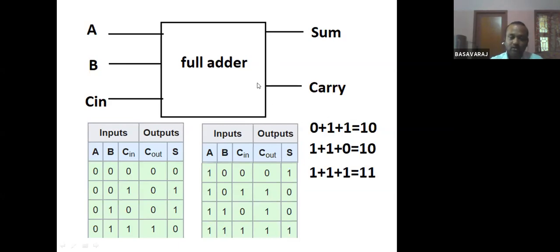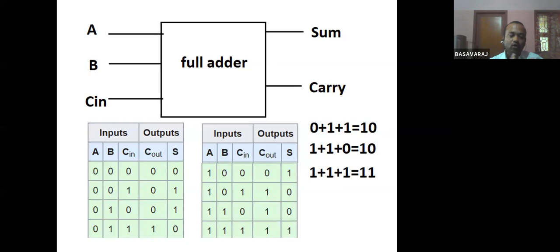So this is the truth table for this full adder. A, B, and C in are the inputs, C in being the carry in, and these two, sum and carry, are the outputs. For example, you can see 0 1 1. If you add 0 plus 1 plus 1, the answer is 1 0. Sum is 0 and carry is 1.